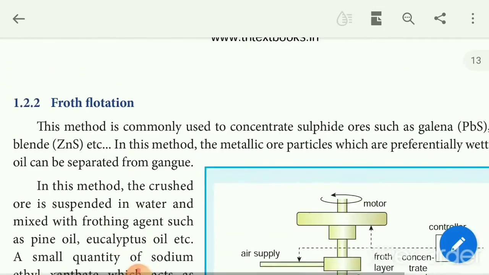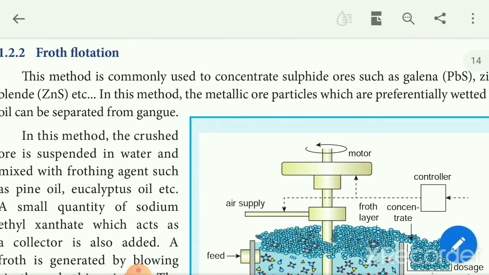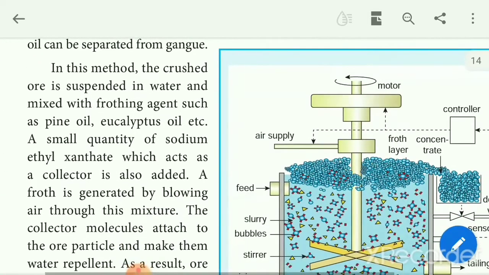And the second method, froth flotation process. This method is commonly used to concentrate sulfide ores, that is galena, zinc blende, etc. In this method, the crushed ore is suspended in water and mixed with a frothing agent such as pine oil or eucalyptus oil. Then a small quantity of sodium ethyl xanthate, which acts as a collector, is also added.